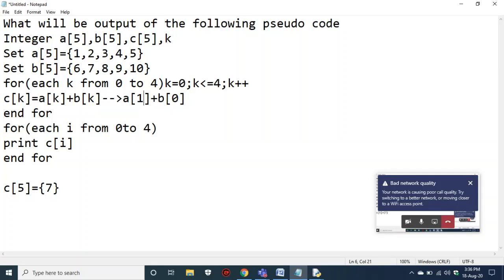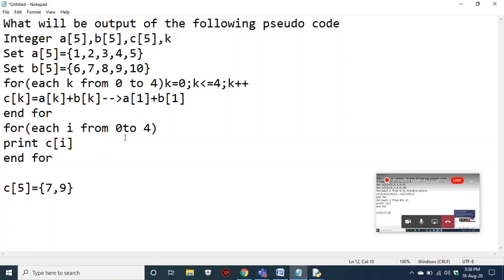your k is now 1. A of 1 plus b of 1, that is 2 plus 7, you will have 9, and now your k will be 2 and b will be 2. So 8 plus 3, that is 11. So 11 is also formed. We are forming a C array. Okay, this loop is written to form an array C.